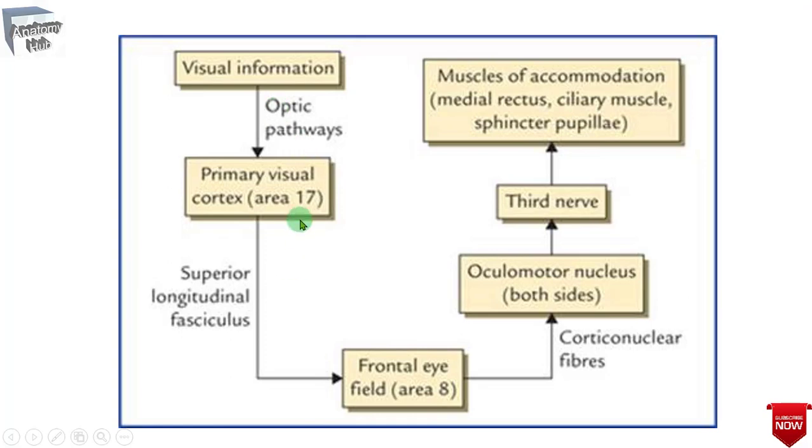The afferent and the efferent limbs of the accommodation reflex are shown here in this table so that you can understand the pathways. So here you have to notice one thing, that since all the muscles responsible for the accommodation are supplied by the oculomotor nerve, the oculomotor nerve is often termed as the nerve of accommodation.